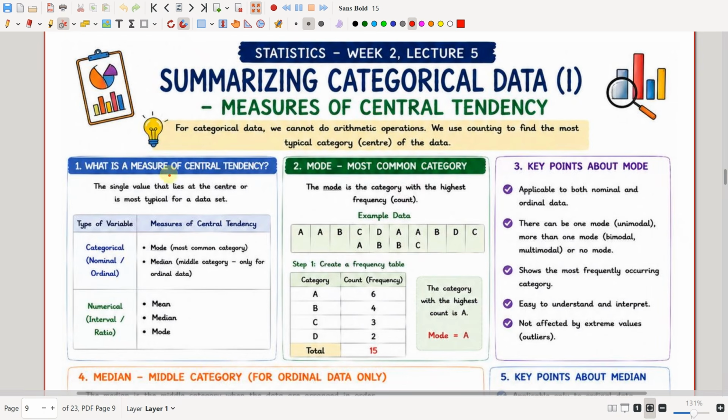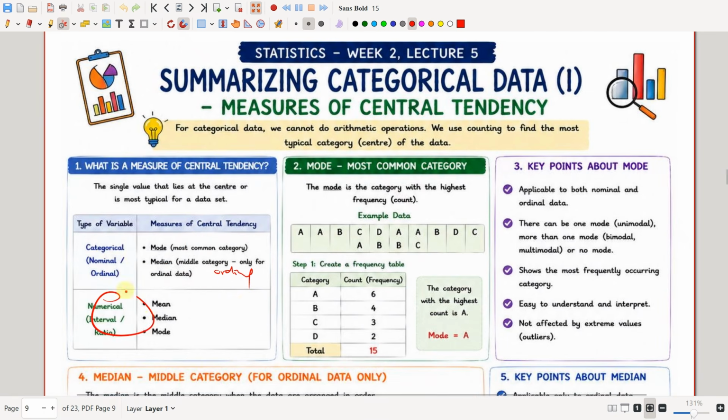What we call the measure of central tendency is a single value that lies at the center, or is most typical for a data set. For categorical or nominal variables, the measure of central tendency will be the mode. The most common category will be the mode. Median is calculated only for ordinal data. Mode can be calculated for nominal and ordinal, but median is calculated for only ordinal data.